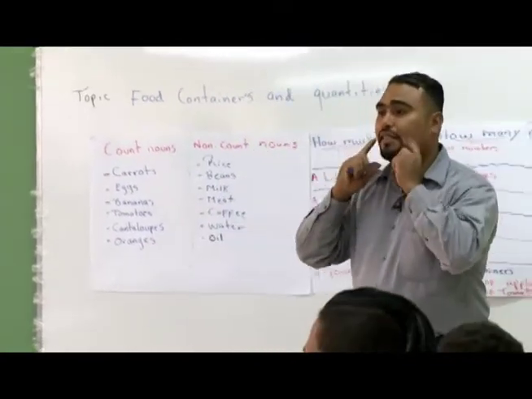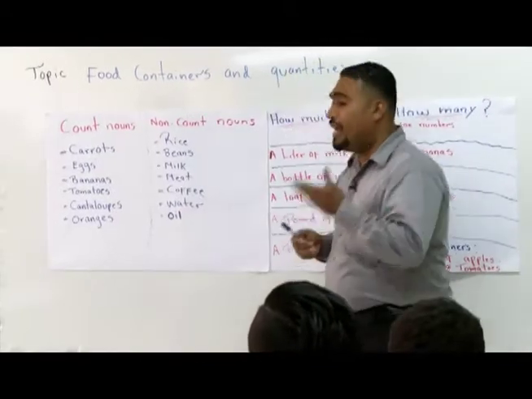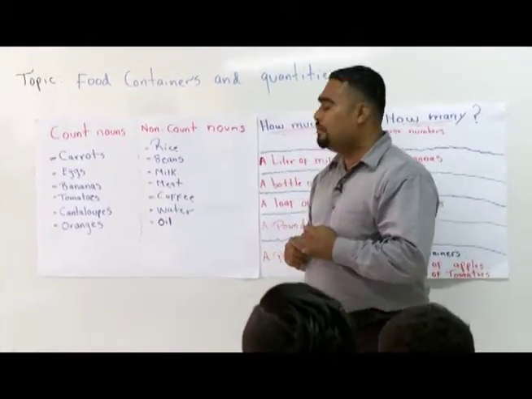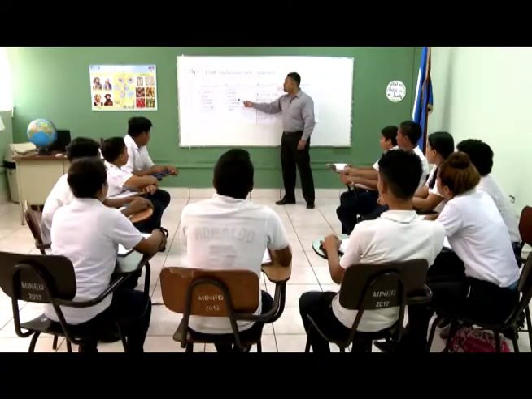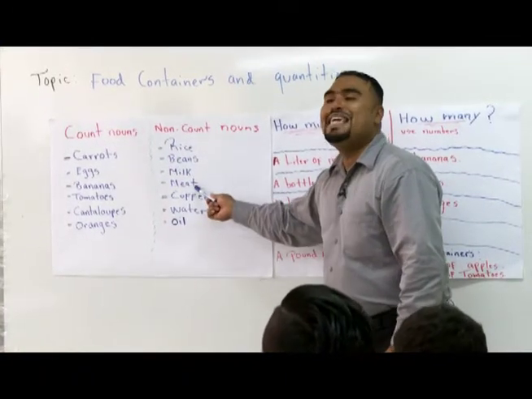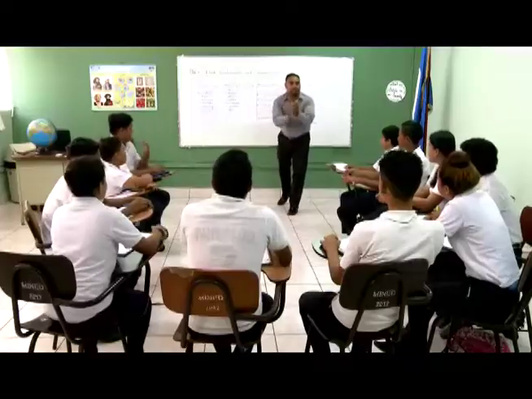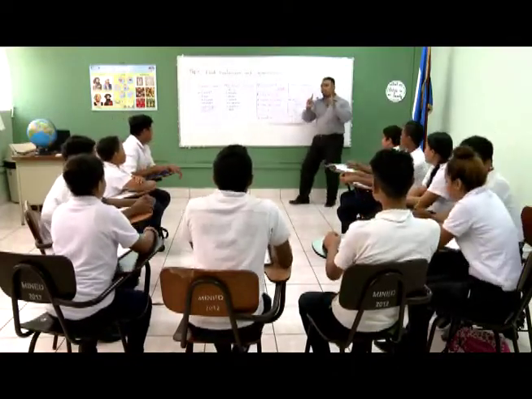Now you are going to repeat and I'm just going to listen. One, two, three. Carrots. Eggs. Bananas. Tomatoes. Cantaloupe. Oranges. Rice. Beans. Milk. Coffee. Water. Oil. Meat. Good job. Clap for yourselves. Now you are clear about countable and non-countable nouns.